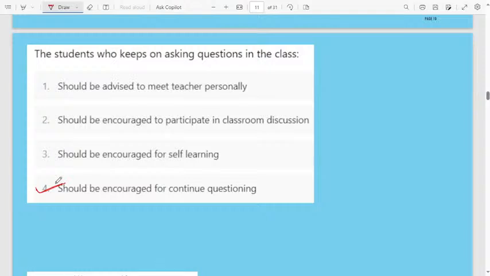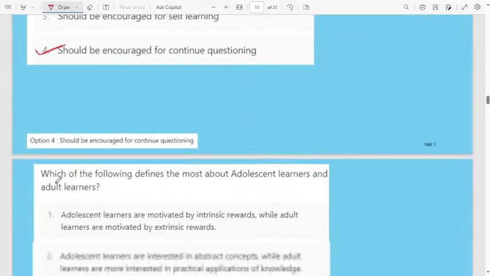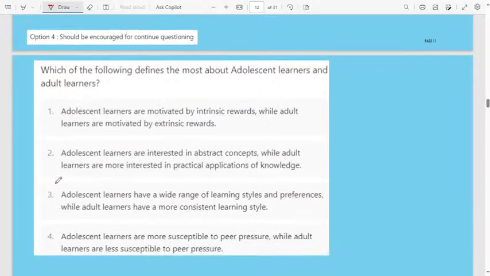Then what is the unit? Everything, when they started asking the question, they will learn more, they will understand the concept more. That is very very important. That's why the student who keeps on asking the question in the classroom, the teacher should be encouraged for continuous questioning. That is the good way of learning.